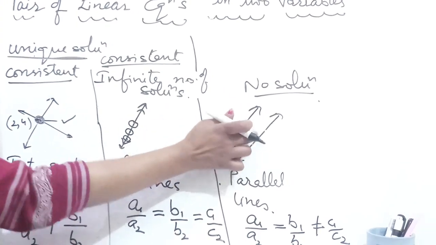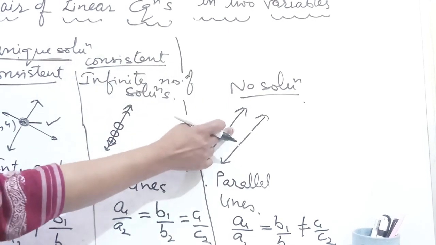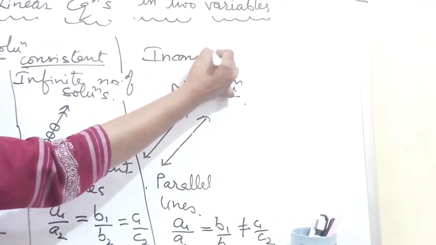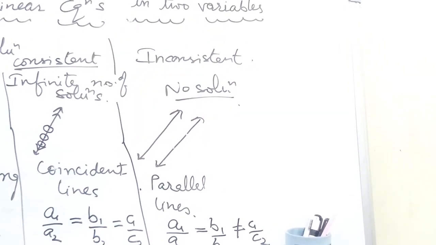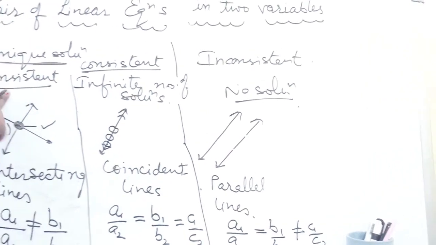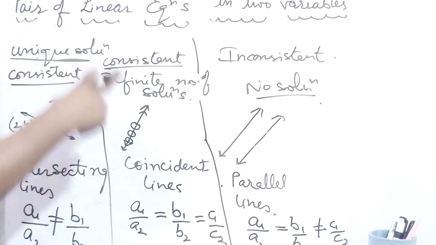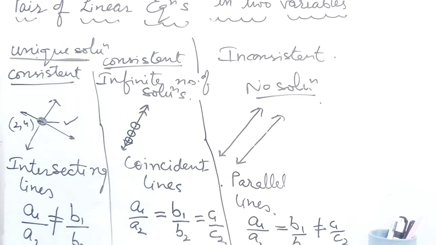But in the third case, because we don't have any solution, we can write it as an inconsistent set of equations. So in the first and second cases, where you have the unique solution and the infinite solutions, you can say the equations are consistent. And in the third case, when you don't have any solution, you can say the equations are inconsistent. And one more